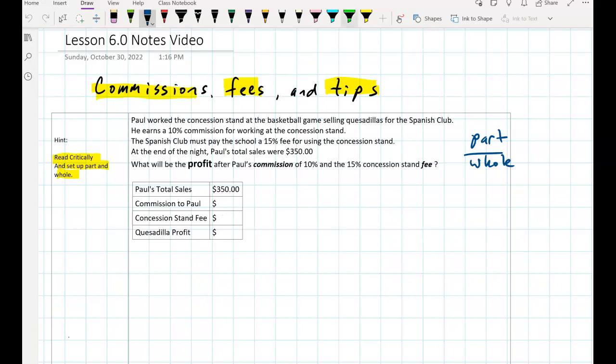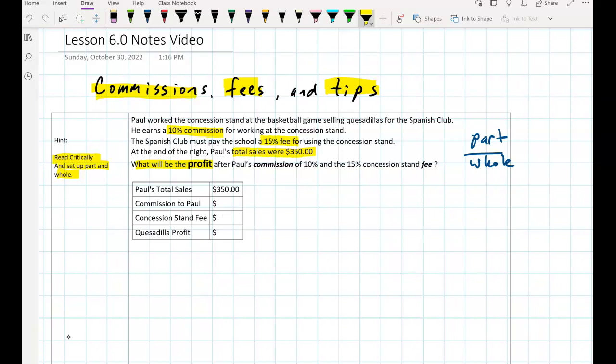All right, let's take a look. Let's find all the important information here. Paul earns a 10% commission. The Spanish club has to pay a 15% fee for using the concession stand, and Paul's total sales were $350. We want to know what will be the profit after Paul's commission of 10% and the 15% concession stand fee.